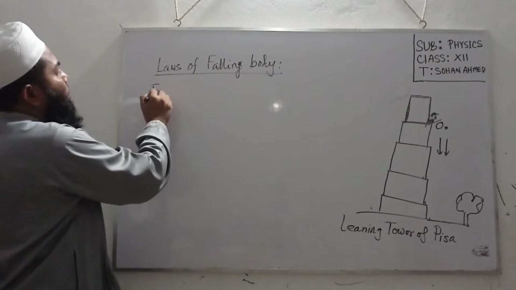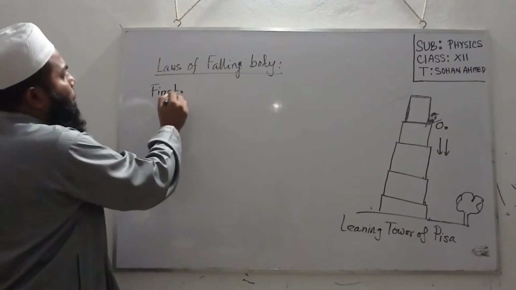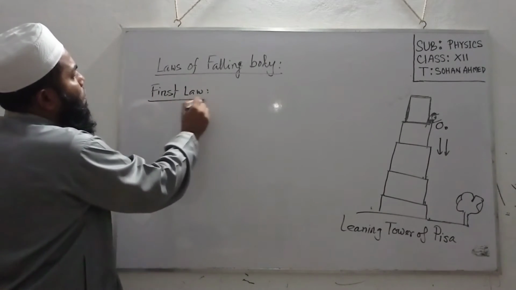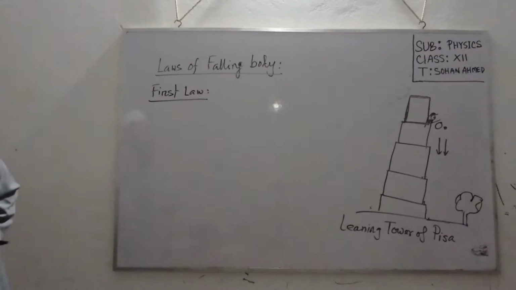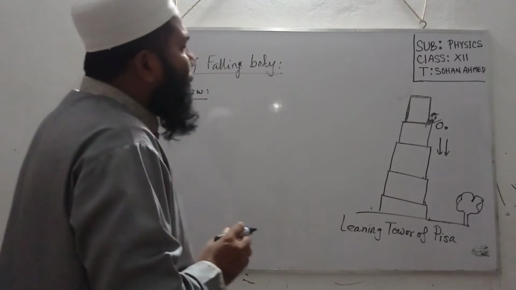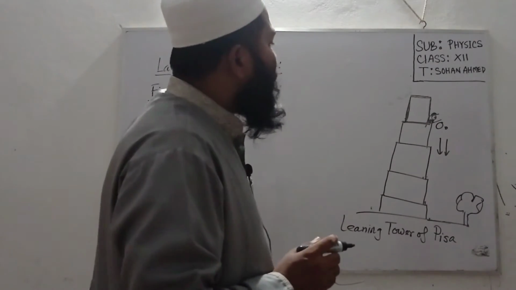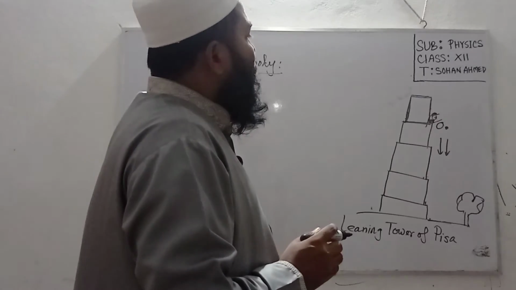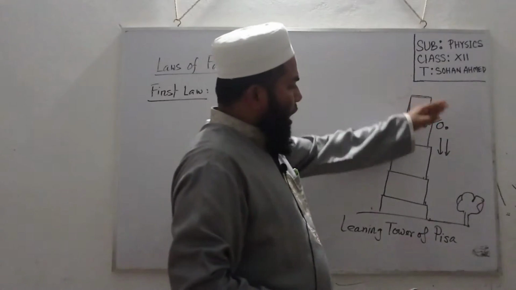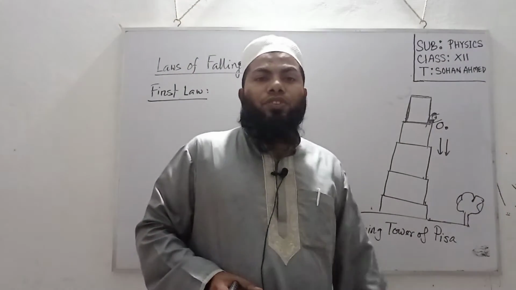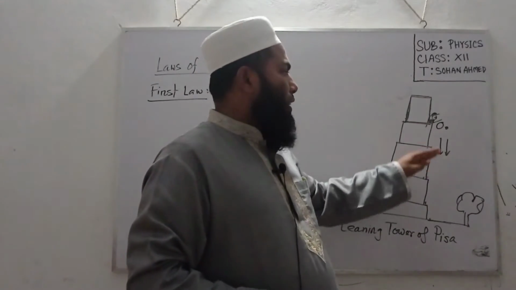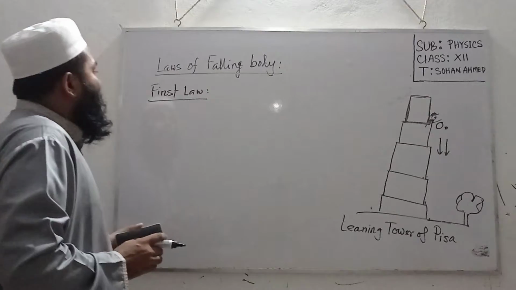The first law is: scientist Galileo observed that falling freely from rest, all bodies of different masses touch the ground at the same time. That means all bodies cover the same distance at the same time. So this is the first law.